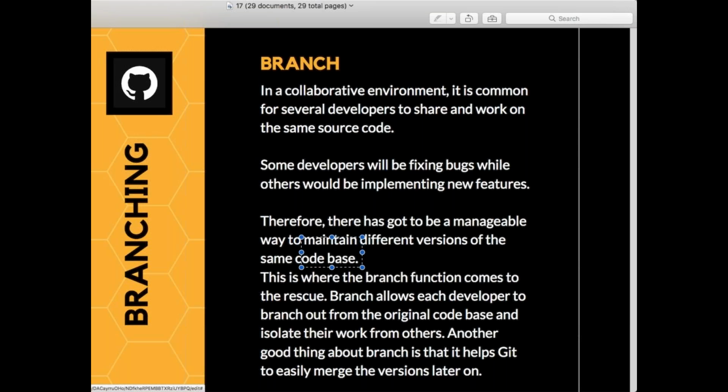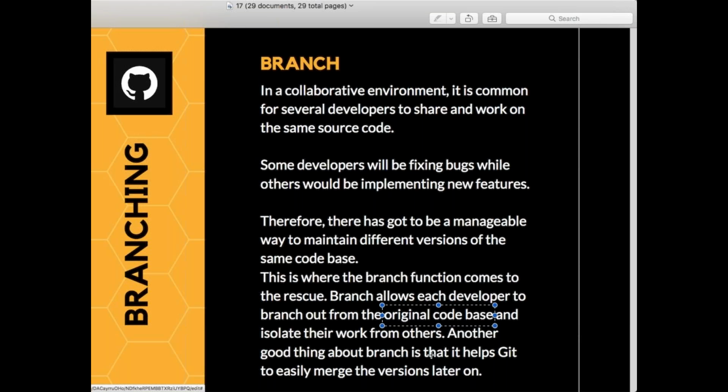Now it says, this is where the branching function comes to your rescue. Branch allows each developer to branch out from the original code base. What is my original code base? 1, 2, 3, 4. And isolate their work from others. So my bug fixes guy will completely isolate that 1, 2, 3, 4 and will start working in his own way, whereas my other group will start working on the new features.